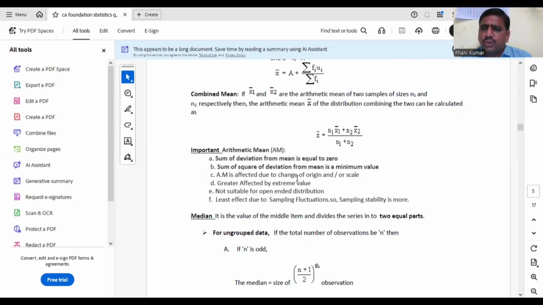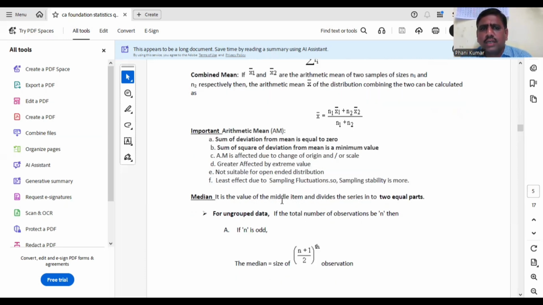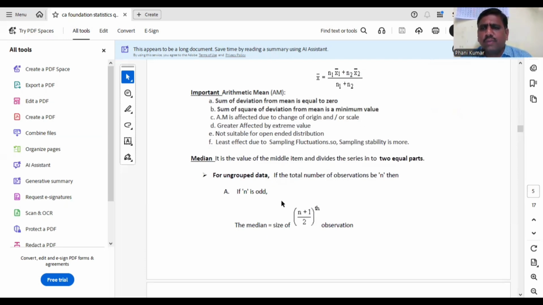Arithmetic mean is affected due to both change of origin and scale. Even if the data is increased or decreased, the mean will also change. Even if the data is multiplied or divided, mean value will also change. That means it is dependent on both origin and scale. Arithmetic mean is greatly affected by extreme values, and it is not suitable for open-end data, since we have to find mid values. Arithmetic mean is not a better measure for open-end data. It is least affected by sampling fluctuations. That means sampling stability is more. That is about mean. Next, coming to median.